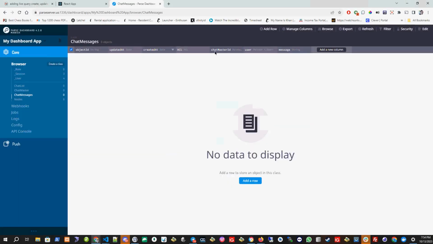Okay, so add it. So in the chat messages table, we get the chat master ID, the user who is typing the message, and the message that is being written. We have default ACL, created date, updated date, and object ID. This is given to all the tables.